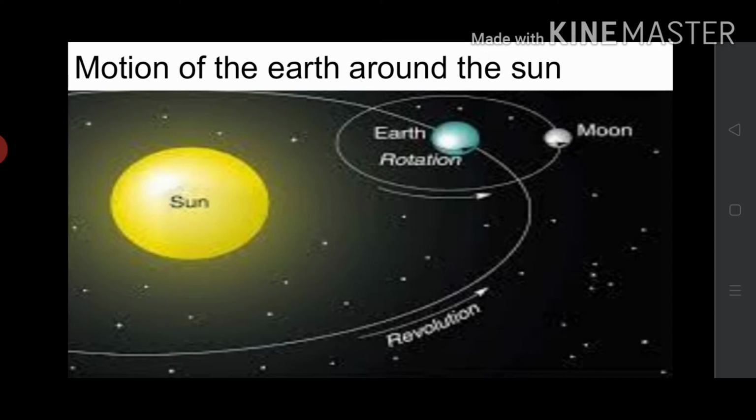Okay, as we discussed, it is a revolution of the earth. This motion of the earth around the sun is called revolution. This revolution is an example for circular motion. As you can see from this picture, the earth is revolving around the sun. Okay, that is a circular path of motion. Motion along a circular path. So it is called circular motion.